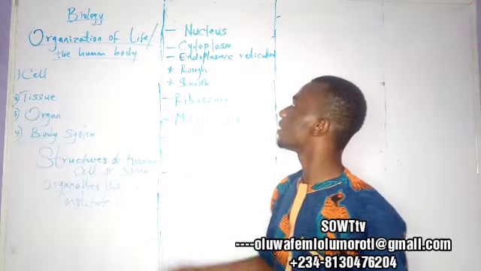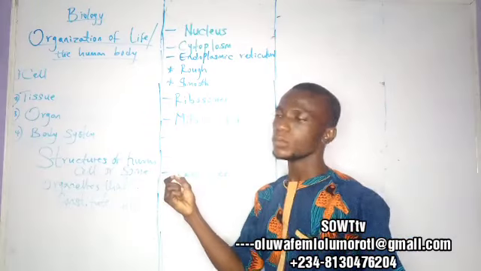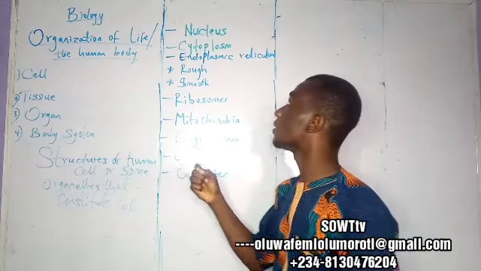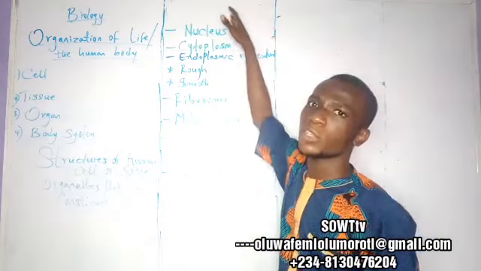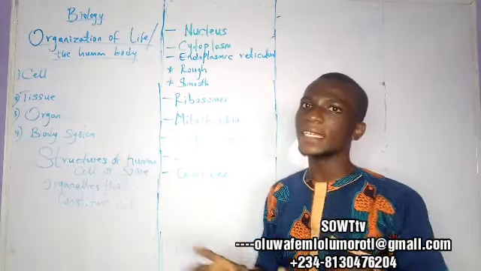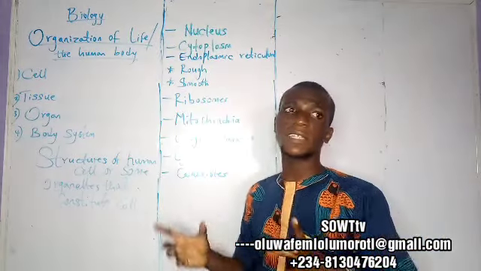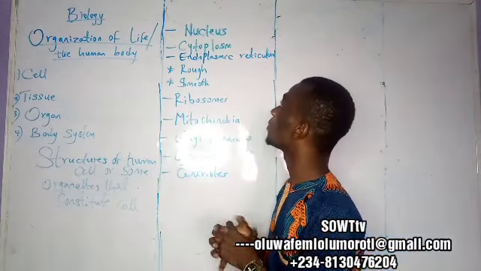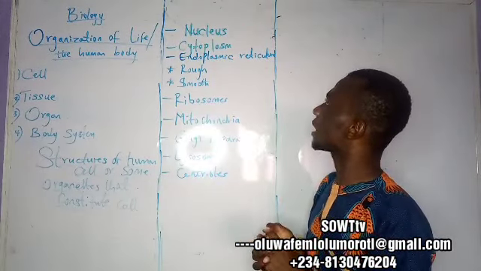So the nucleus is the main thing where we can see the traces of human beings or living things. The nucleus holds the genetic makeup of man, the RNA and DNA. That is RNA, ribonucleic acid, while DNA is deoxyribonucleic acid. And then we have the cytoplasm.